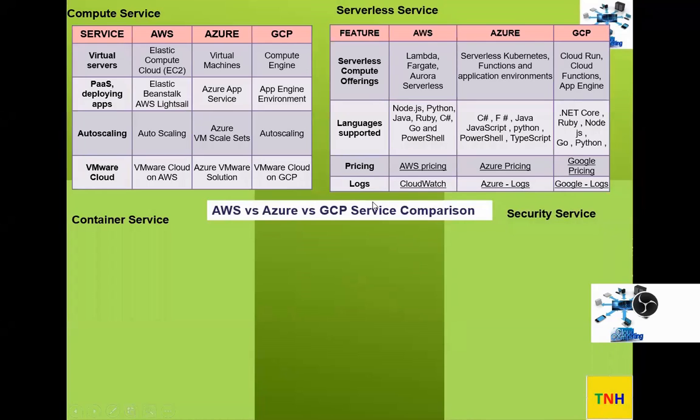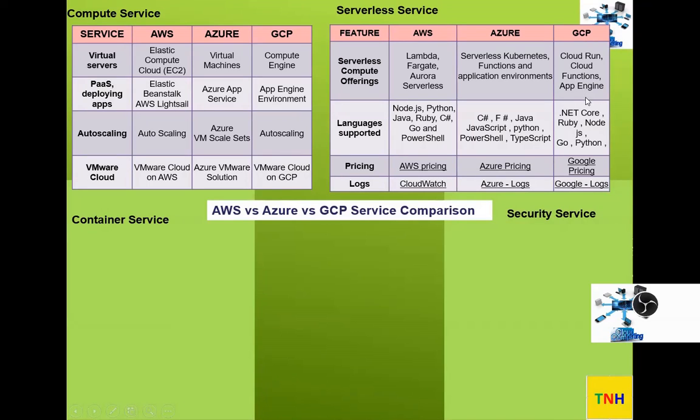Under serverless service, you can see serverless compute offering as a feature, the languages supported by serverless, the pricing and the logs. On serverless, AWS has Fargate, Lambda, and Aurora Serverless. In Azure they have serverless Kubernetes, serverless functions, and serverless application environment. So three offerings. GCP also has Cloud Run, Cloud Functions, and App Engine.